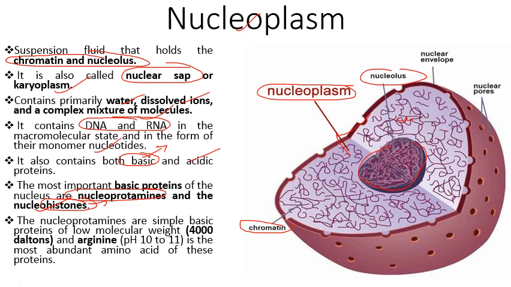So the nucleoprotamines are simple basic proteins of low molecular weight, that is 4,000 daltons, and arginine is the most abundant amino acid which is present in these proteins, that is nucleoprotamines. इनमें जो सबसे common amino acid पाया जाता है that is arginine, और इसका जो pH है that is 10 to 11, means these are basic proteins. इसमें ये functional होती है.